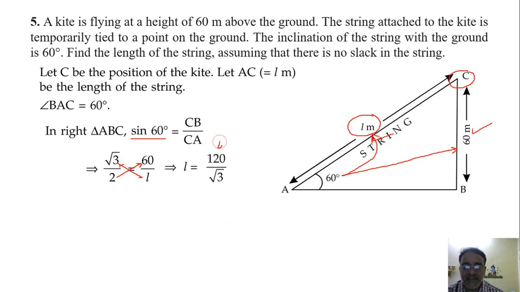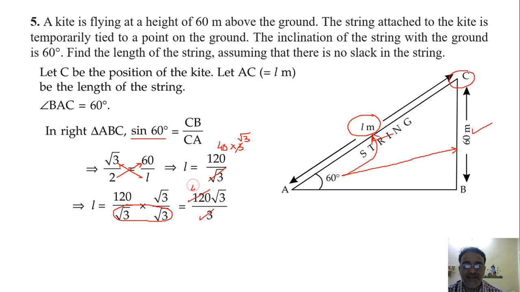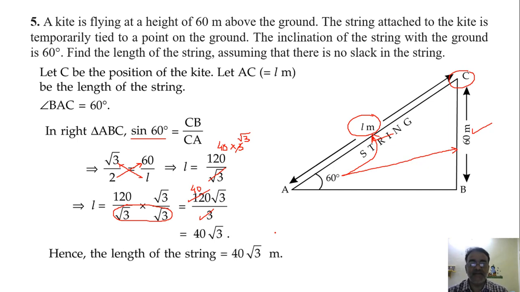So यहाँ पर भी ऐसे ही कर सकते हैं 40 into 3. So again you can cancel root 3, 3 by root 3, so we'll get 40 root 3. Otherwise you can rationalize like that. So rationalize करोगे तो ये डिनोमिनेटर में 3 हो जाएगा, फिर ये 3 को इससे कैंसिल कर दो, you'll get the same answer 40 root 3. Okay, so textbook में 40 root 3 आंसर दिया, but you substitute the value of root 3, that is 1.732, then multiply with 40, then you will get the final answer.